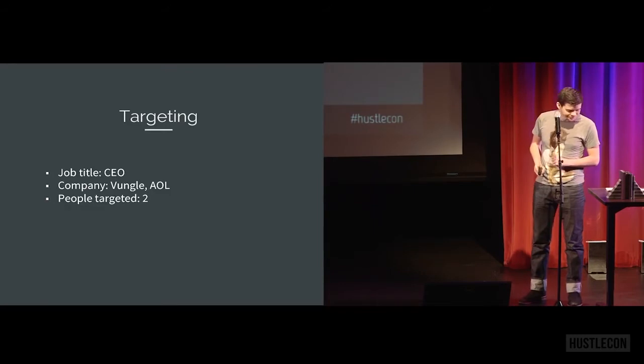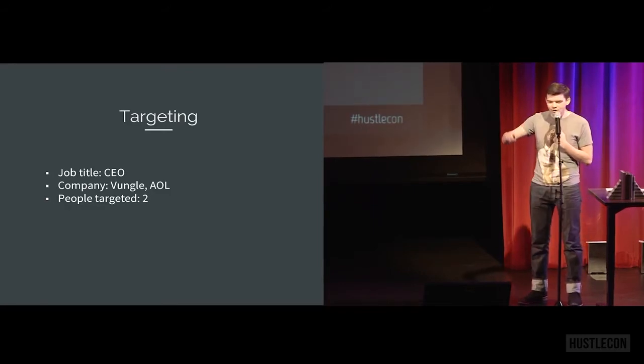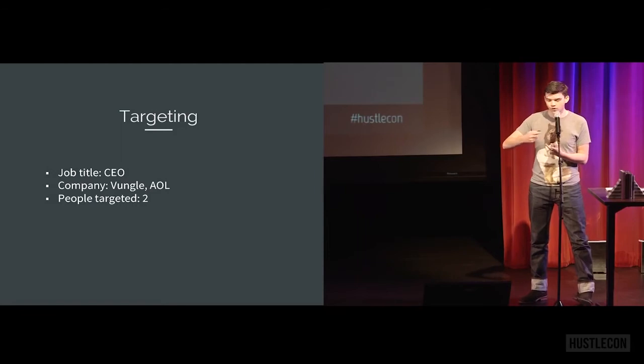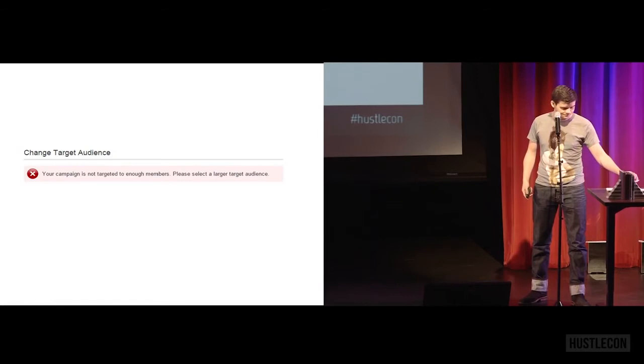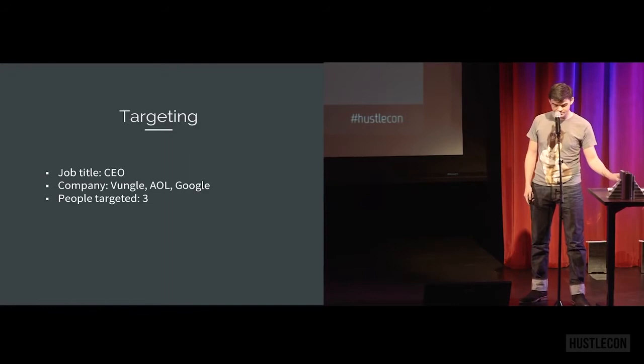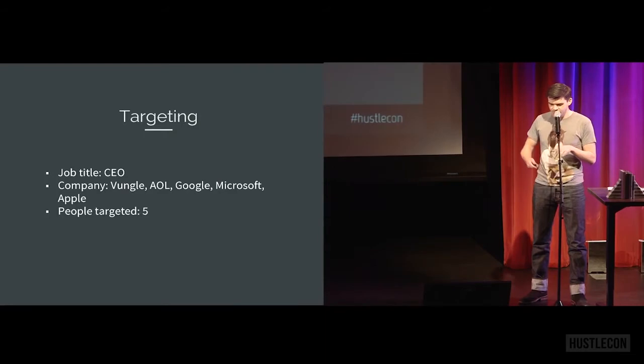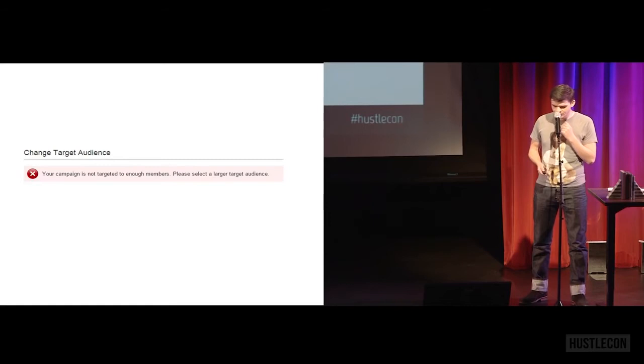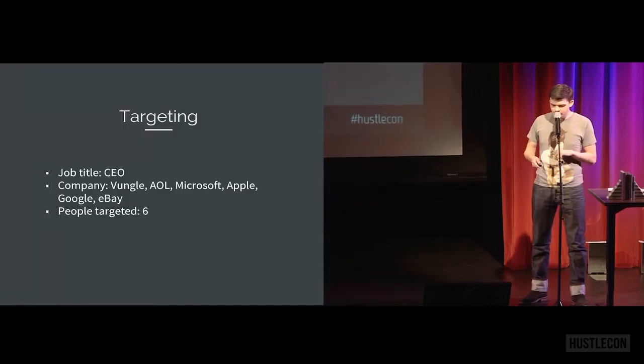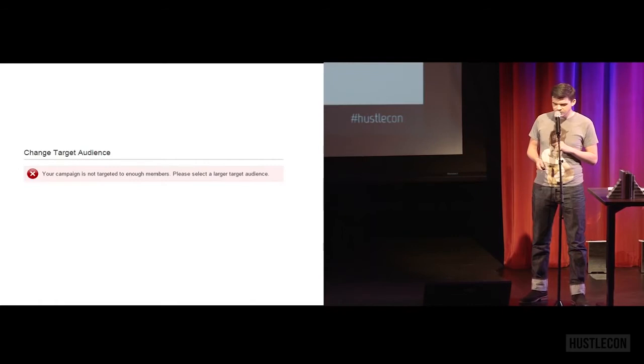So I added one more company. So now I'm targeting the CEO of Vungle or AOL. So that's 2 people. But it's still saying, that's not a big enough set. So I added one more company. And that's too small. One more. No. And so now we've got Microsoft and Apple in there as well, so that's 5. And then keep layering on. So now it's targeting 6, and it was saying it's not enough.